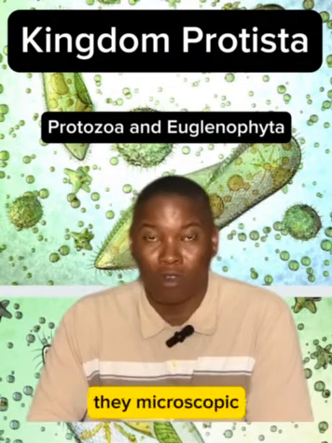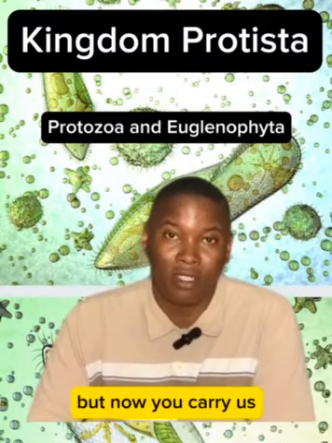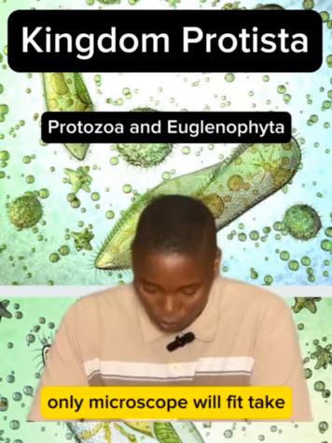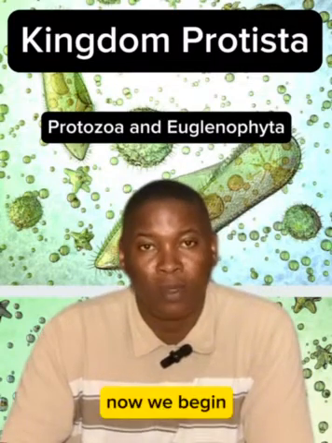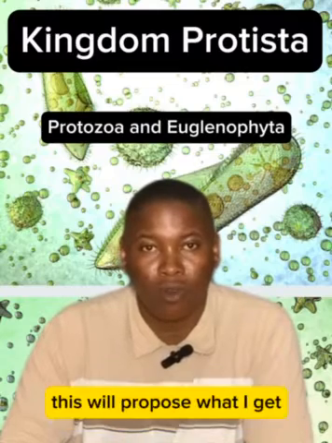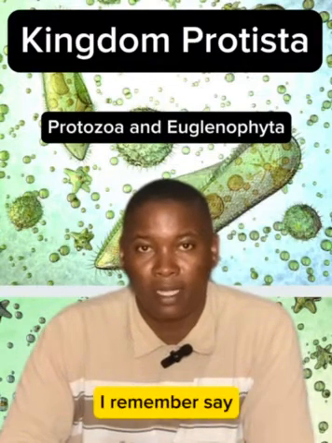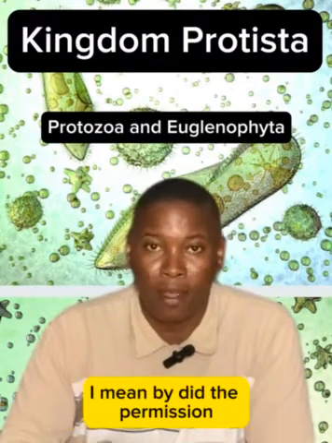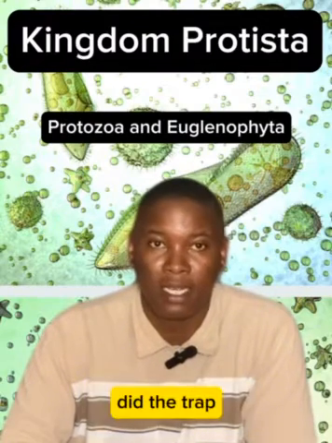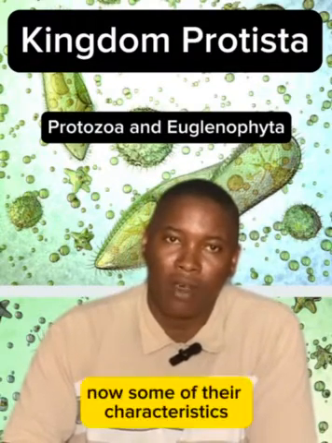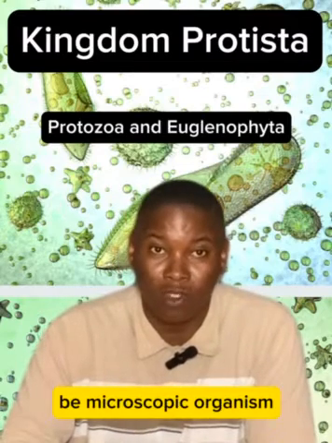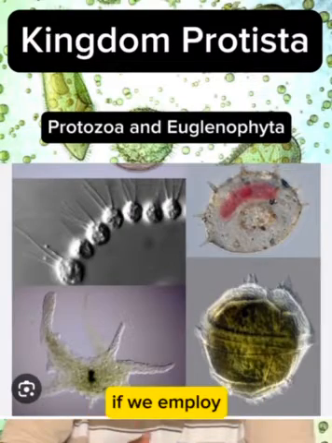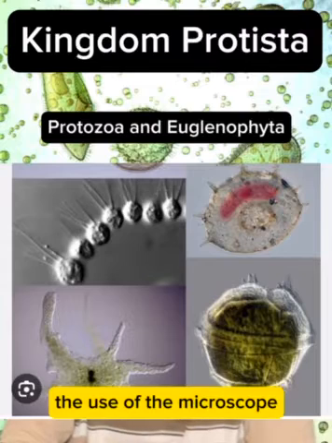First, many of them dey microscopic, but na eukaryotes dem be, so na only microscope we go fit take see them. Some of their characteristics na say dem be microscopic organisms, so we go fit only see them if we employ the use of the microscope.